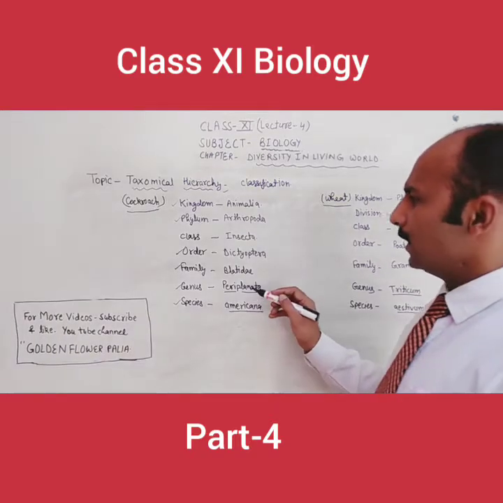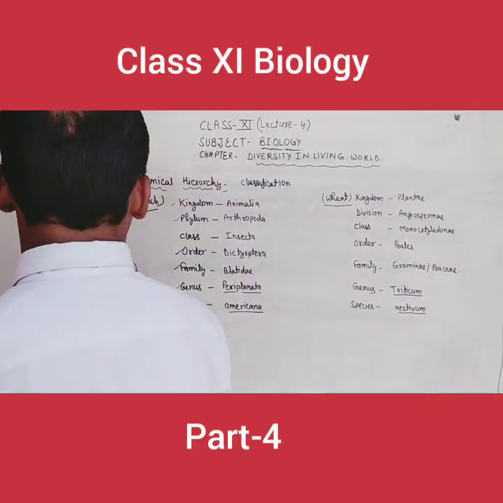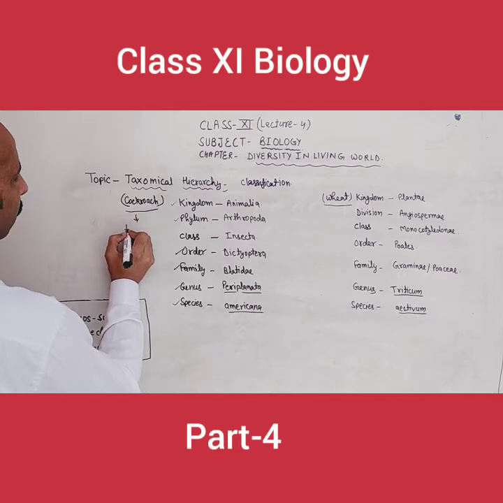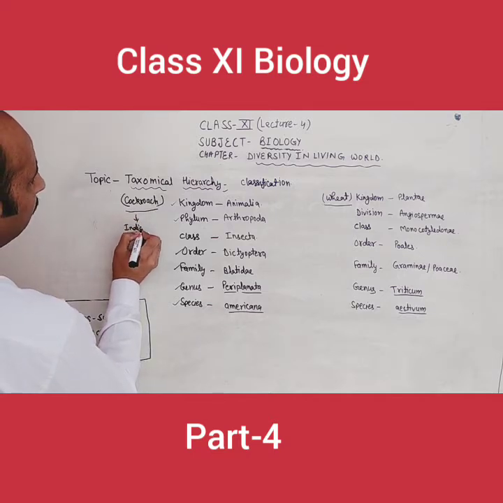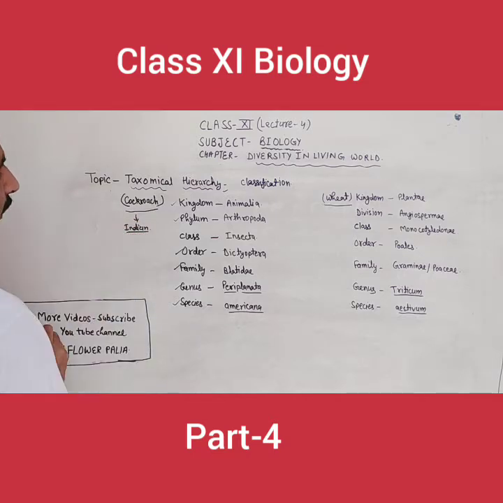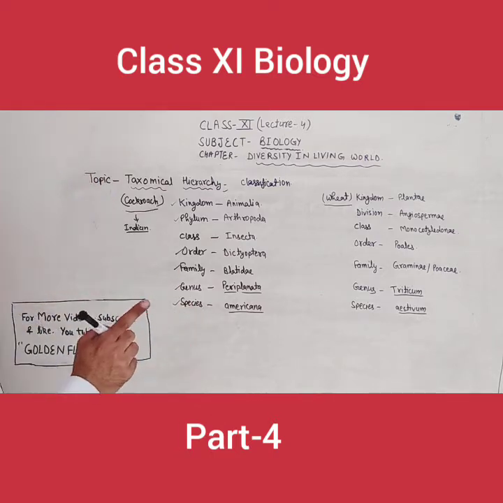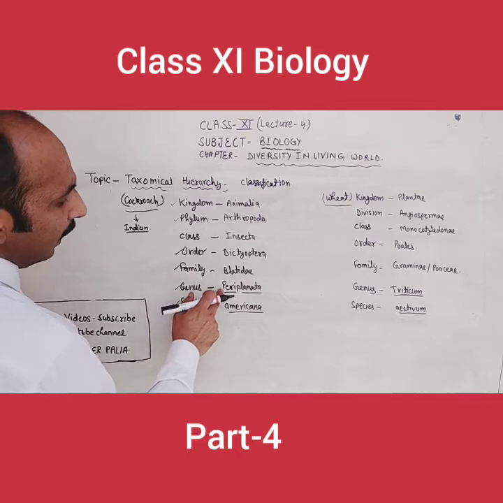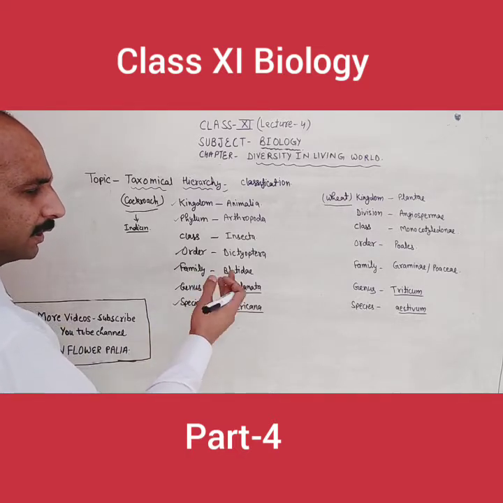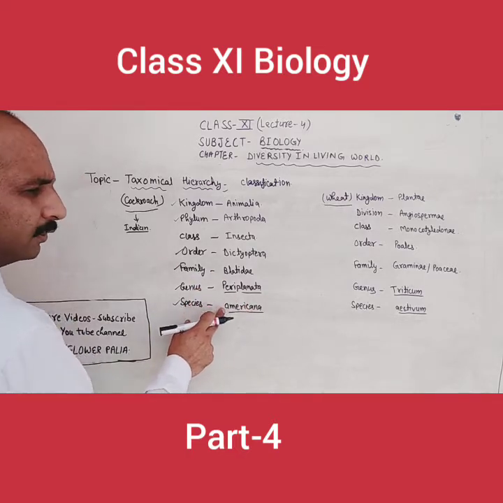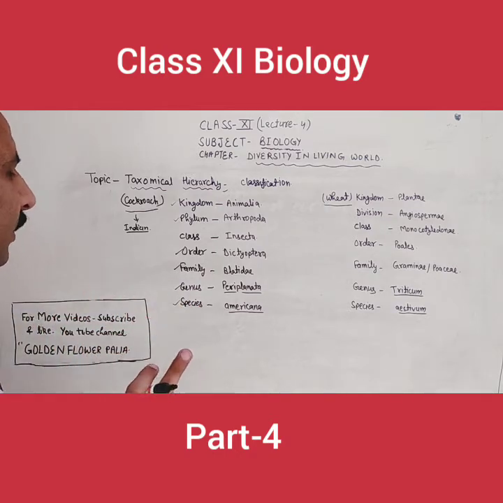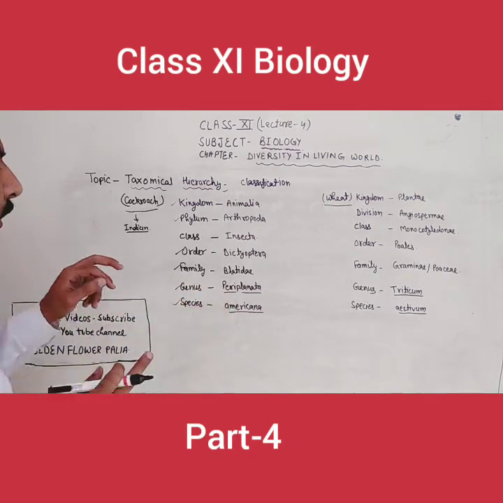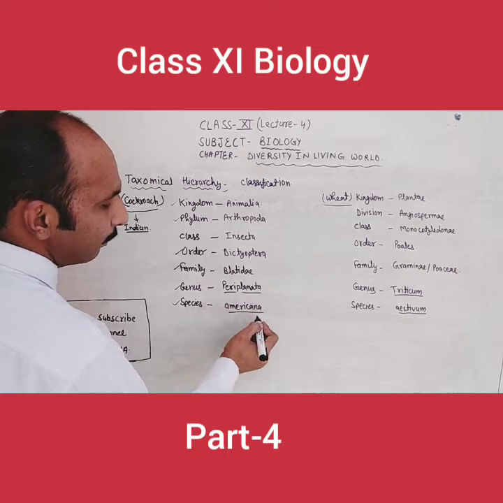Now this is the classification of the Indian species of cockroach. One more thing, whenever you write the genus and species name, the genus name you have to write with a capital letter. Second, the species name is always written with a small letter, and both names should be underlined separately.